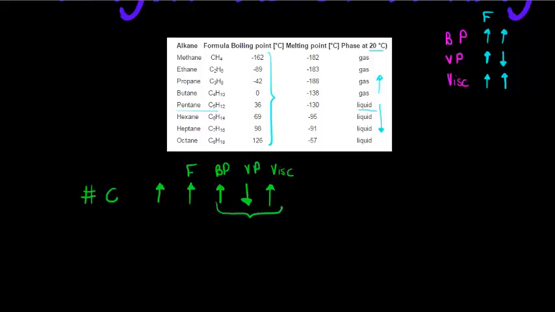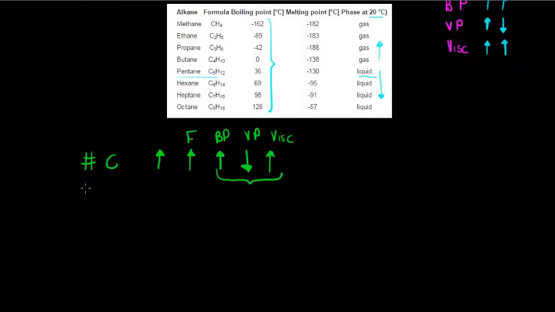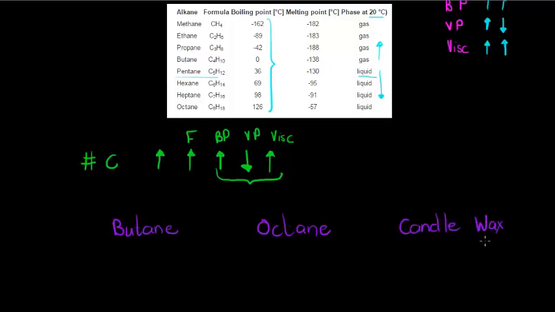Now let me give you an excellent example. Let's look at butane, octane, and candle wax. So you're asking me why are you looking at candle wax? Because candle wax is C31H64.